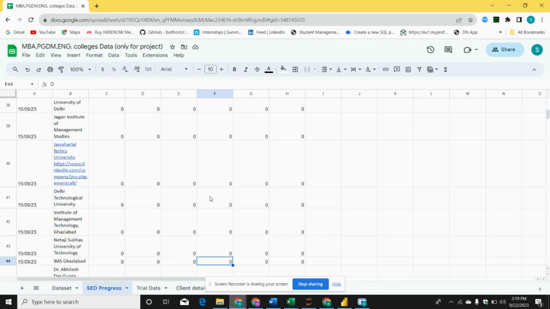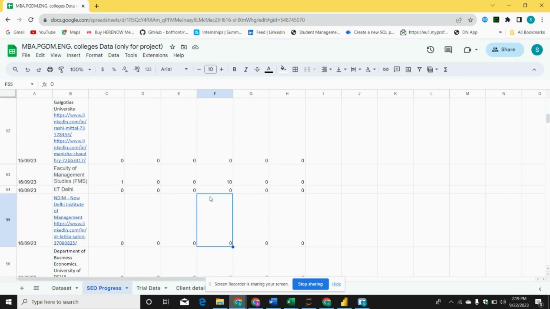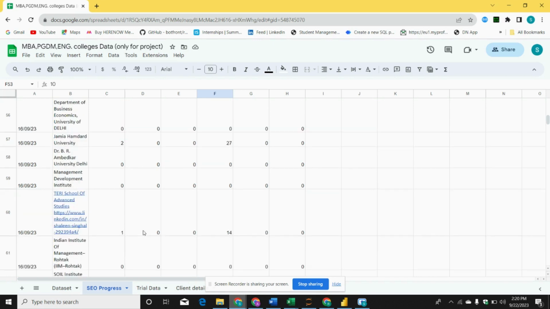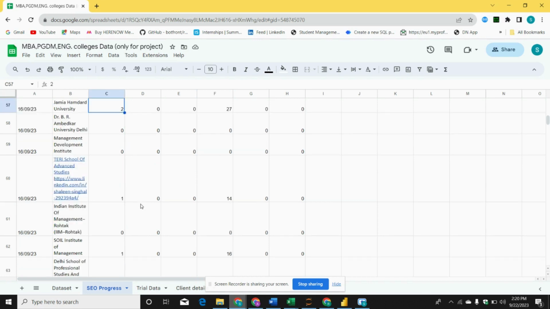from those 10 relevant visitors, I will give a score. The score is decided based on how many visitors are coming. If the visitors are between 0 to 9, the score will be 0. If the visitors are between 10 to 19, the score is 1. In this way you can see the rest of the scores. More than 20 but less than 30, the score will be 2. More than 30 but less than 40, the score will be 3. Simple.